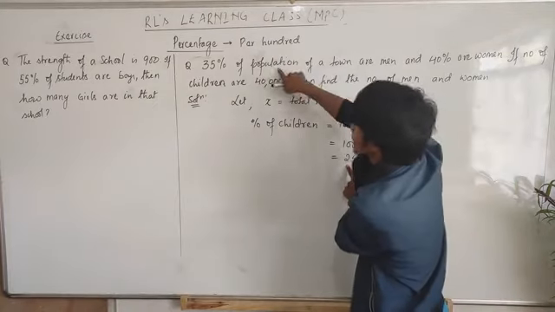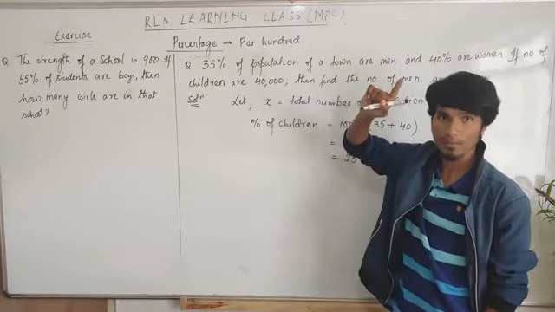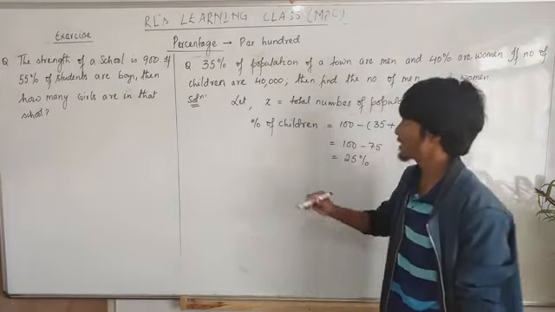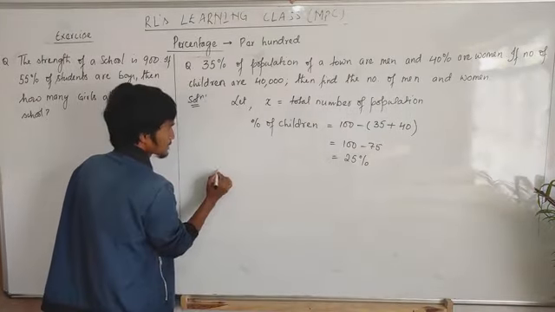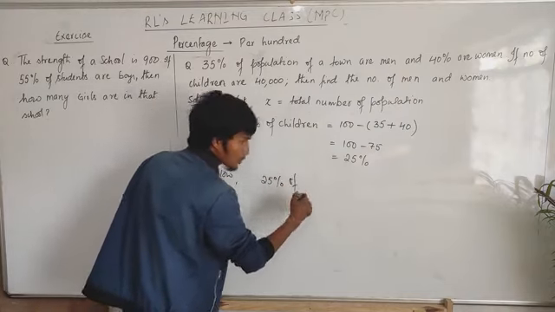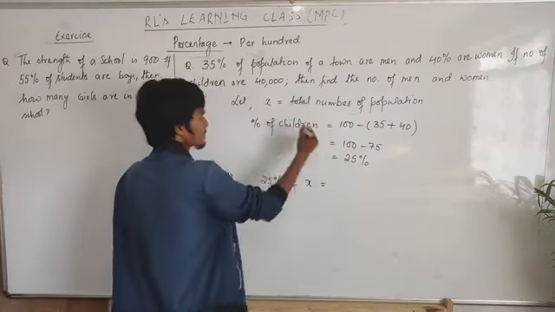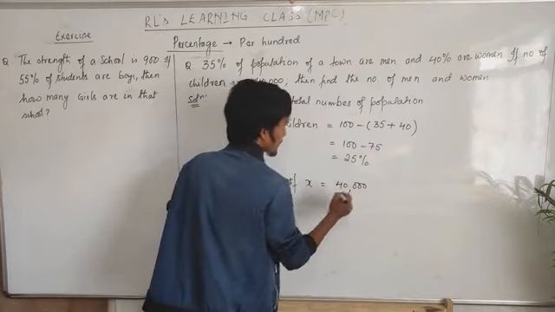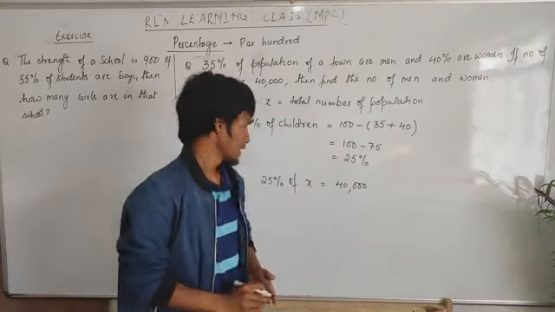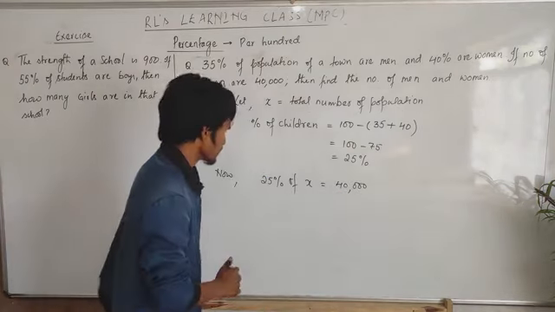25% of the total population in a town are children. You got that? Okay, now we do like this. 25% of the total population means X are children. Children means 40,000. Now 25% of X is equal to 40,000, the number of children.